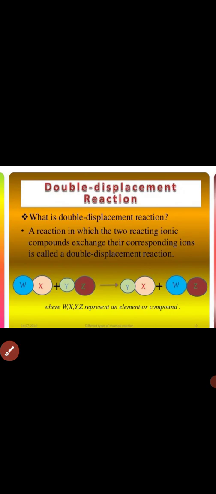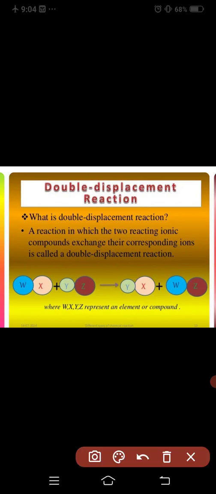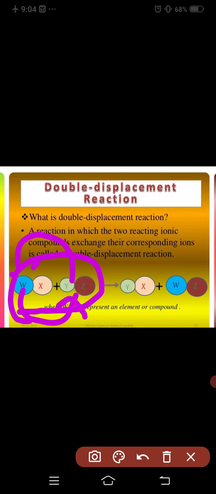Double displacement reaction. In this reaction the two reactant ionic compounds exchange their corresponding ions, and it is called double displacement reaction. So you can also see in this example when WX compound reacts with YZ compound. So W displaces Y and Y takes the place of W. So it forms YX compound and WZ compound.